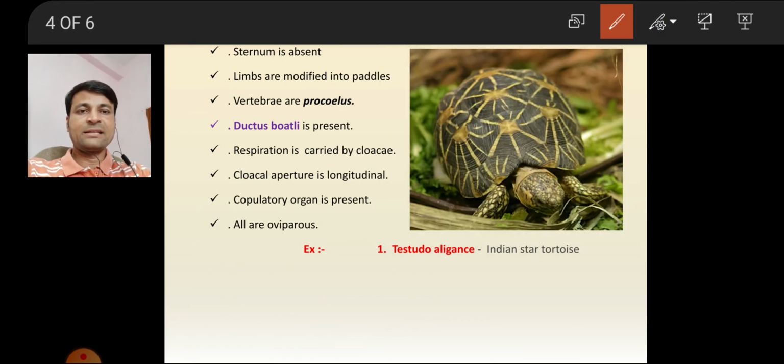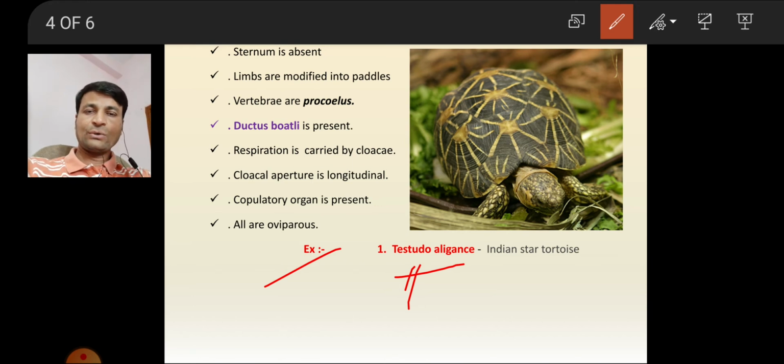Now examples. First example is Testudo elegans. Here I would like to tell you one thing. Testudo is a land form, nothing but tortoise. Tortoise and Testudo are synonyms. A land form we call tortoise, and we can also call Testudo. So Testudo elegans is the scientific name. Common name is Indian star tortoise.